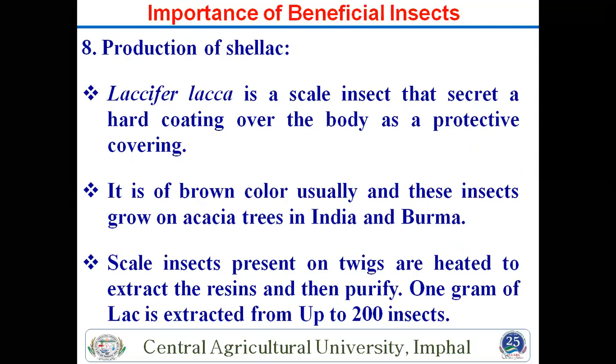Actually, many species of lac insect are there in the world, but the important species is Laccifer lacca, and they produce the lac. Different types of lac are there, such as sea lac, seed lac, and green lac. We will talk about it next when this chapter comes.